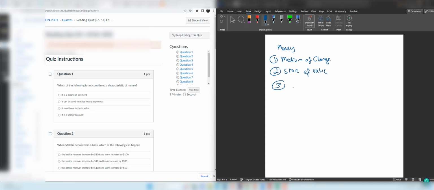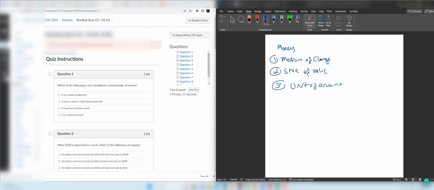And the third one, money is a unit of account. Money is a measurement, it measures value. So when you see that the price of an apple is $2, that means the value of the apple is $2, compared to a sports car, maybe $50,000. So it measures the value of the good to a buyer. Therefore, it's called unit of account. And let's read the first question.